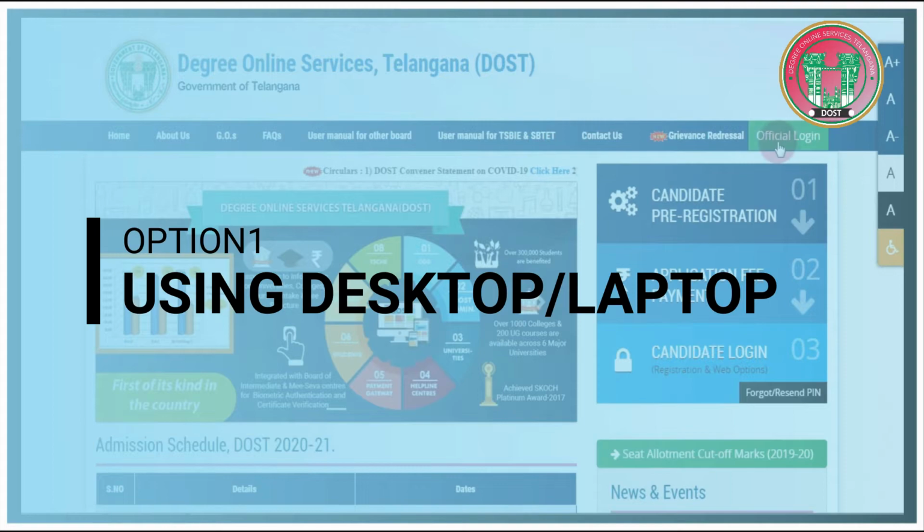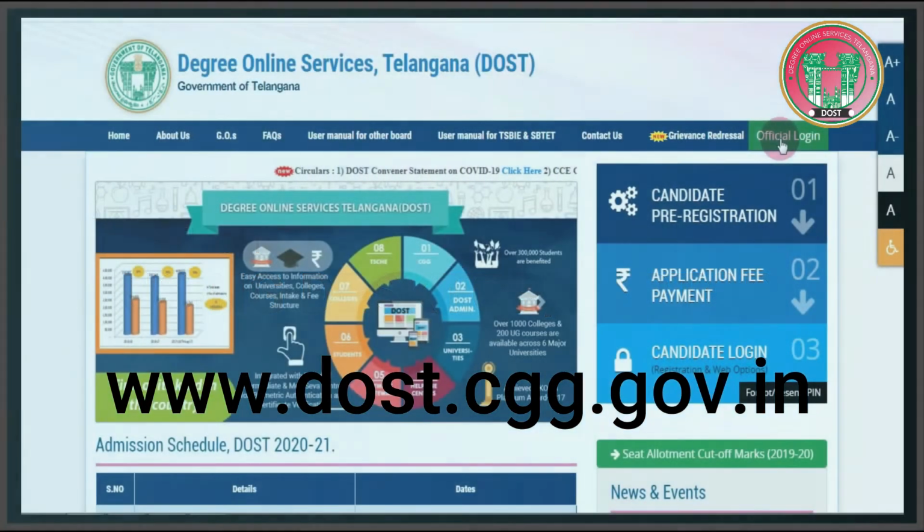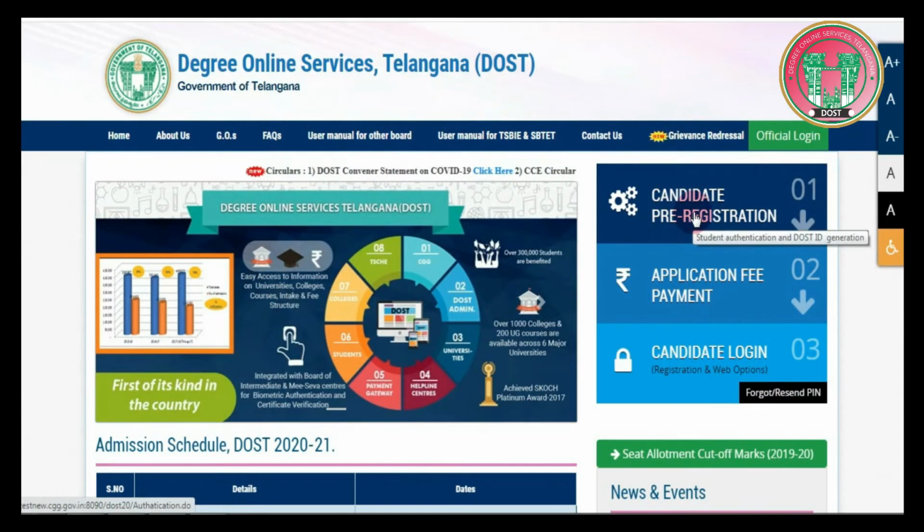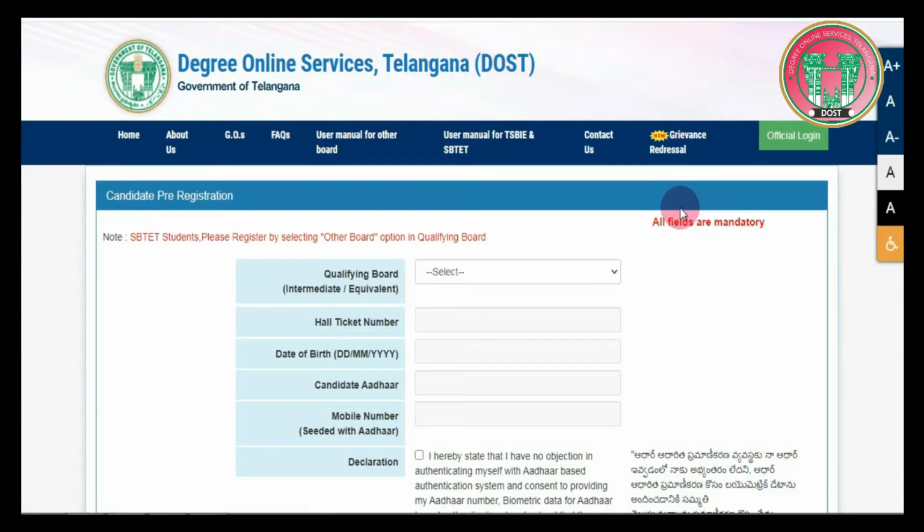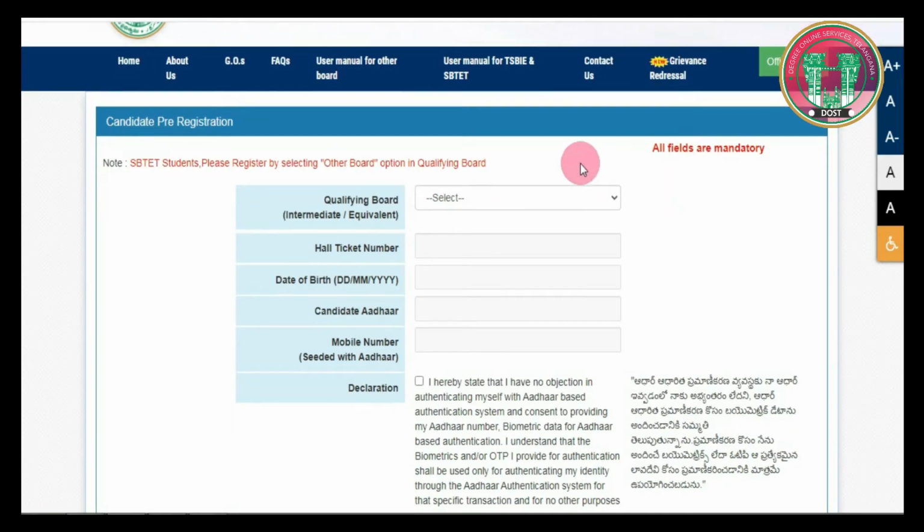Now enter the website that is being displayed on the screen. Once you enter, you see the similar screen appearing in your browser. Now click Candidate Pre-registration option as shown. Once you click it, the application form that you see here will appear. Please note all the fields here are mandatory.